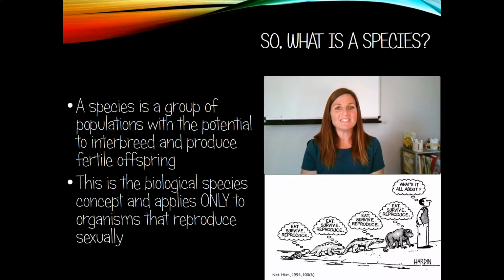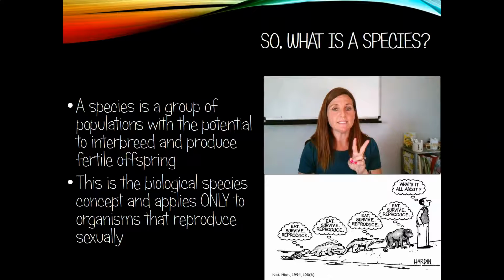Before we can do that, we have to define what is a species. So a species is a group of populations with the potential to interbreed and produce fertile offspring. It's not enough that two populations could interbreed. Bottlenose dolphins from the coast of California and maybe from more north by Washington, they are the same species. They can interbreed and produce fertile offspring. A shark and a dolphin is not the same species. They cannot interbreed and produce fertile offspring.